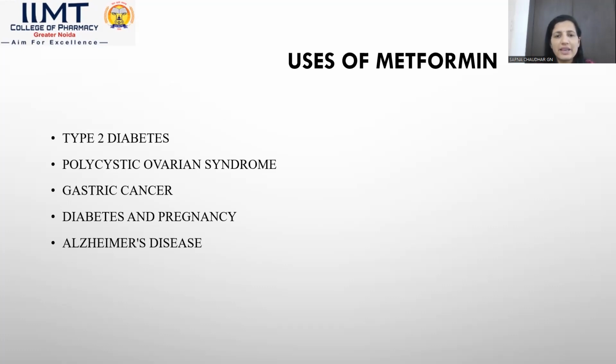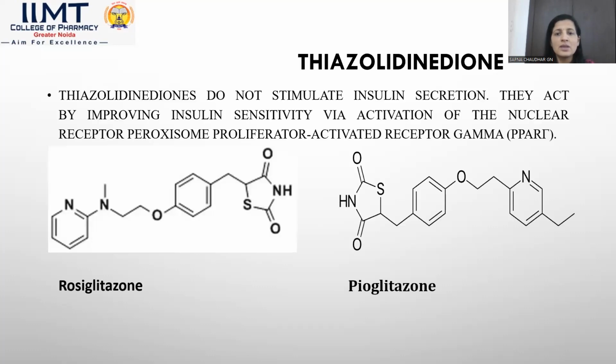Metformin is used in various conditions like type 2 diabetes, polycystic ovarian syndrome, gastric cancer, when diabetes arises in pregnancy, and next in Alzheimer's disease.